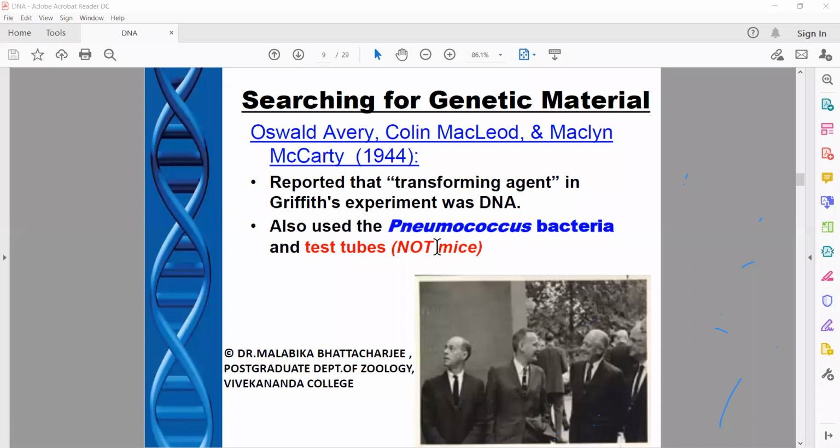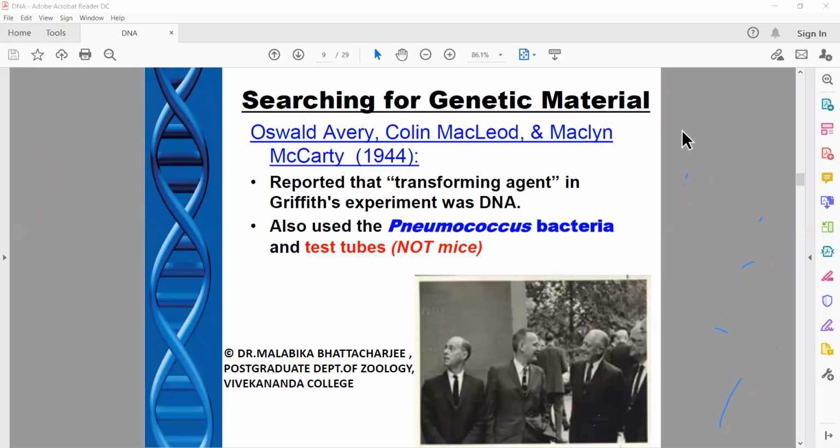Now coming to the searching for the genetic material. As you can see, Griffith postulated and proved by experiment that indeed something is passing from the heat-killed S bacteria to the R bacteria, making them infective. But what is this? The next question to the whole scientific community was, what is Griffith's transforming principle? What is the chemical nature of the principle?